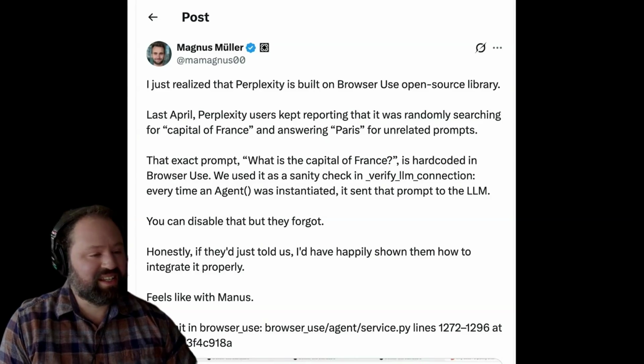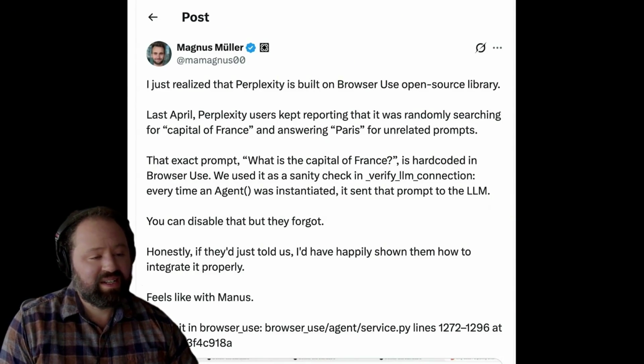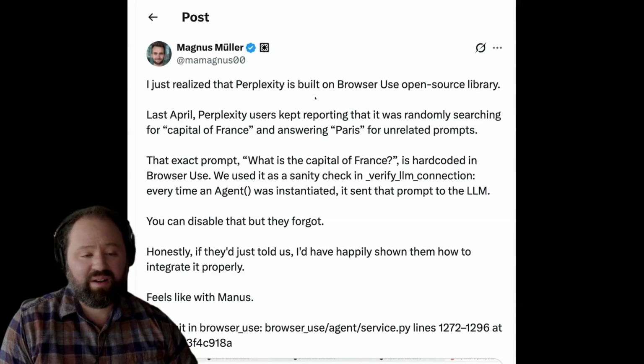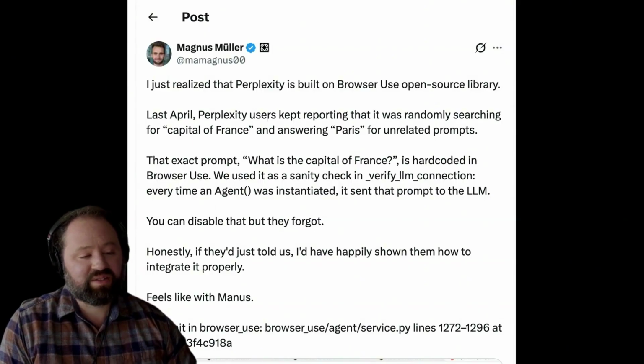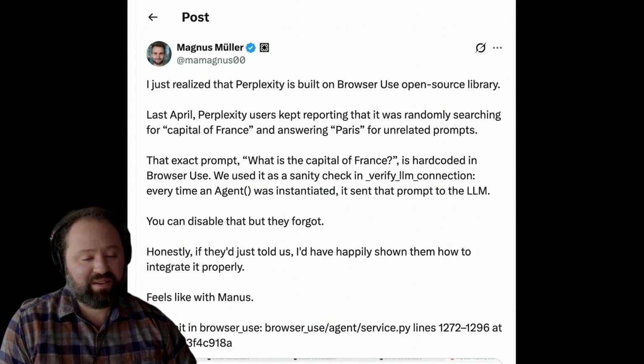Next one. This is Perplexity. This is a tweet by Magnus Mueller saying, I just realized that Perplexity is built on BrowserUse open source library. And I think what they're saying is, Perplexity users kept reporting that it was randomly searching for capital of France and answering Paris for unrelated prompts. This exact prompt, what is the capital of France, is hard-coded in BrowserUse.